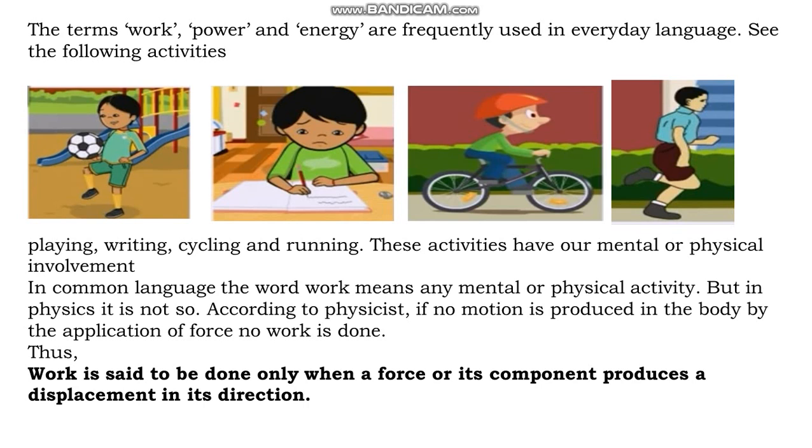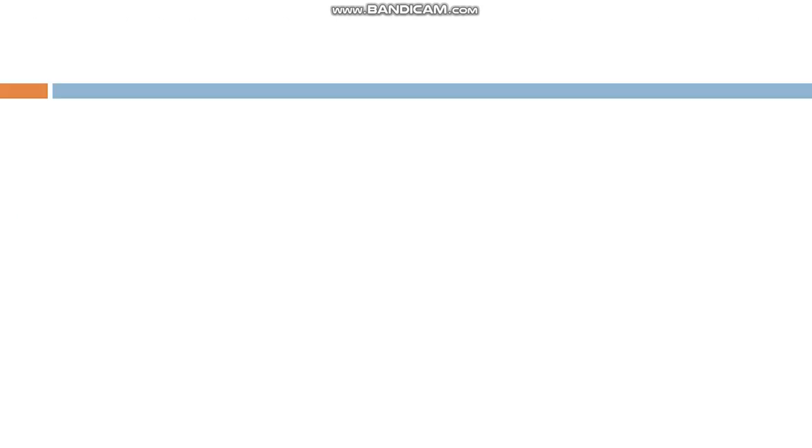According to physicists, when a force acts on a body, if the body is displaced along the direction of the force, then we can say work is done. So, work is said to be done only when a force or its component produces a displacement in its direction.